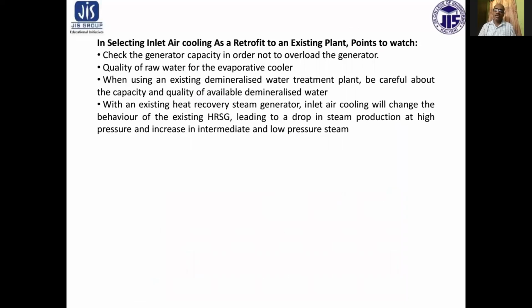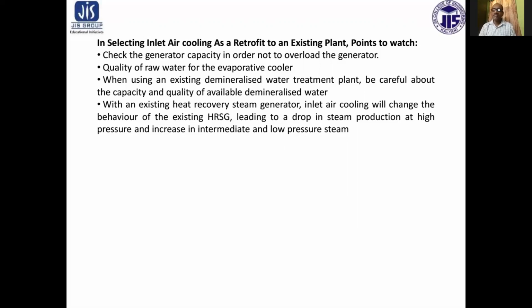In selecting inlet air cooling as a retrofit to an existing plant, the following are points to watch. Check the generator capacity in order not to overload the generators. Quality of raw water for the evaporative cooler. When using an existing demineralized water treatment plant, be careful about the capacity and quality of available demineralized water.